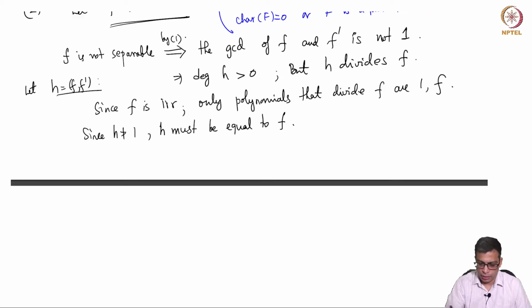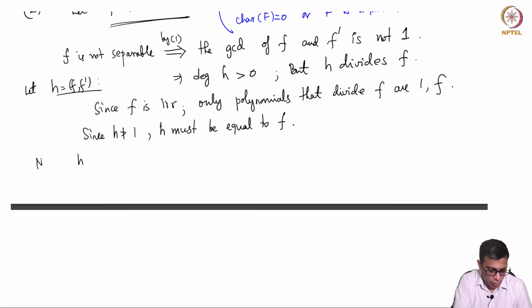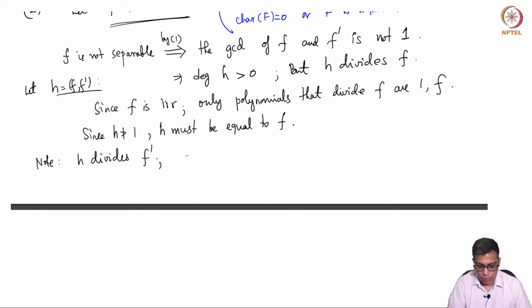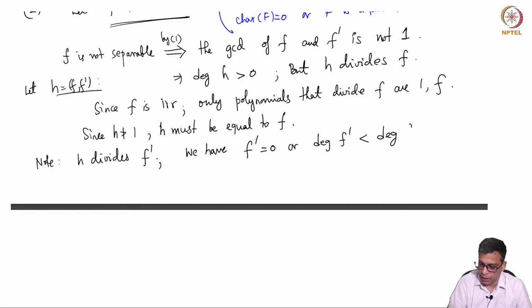But then note that H divides f prime also. But regarding the degree of f prime, we have two possibilities: either f prime is 0 or the degree of f prime is strictly less than the degree of f.